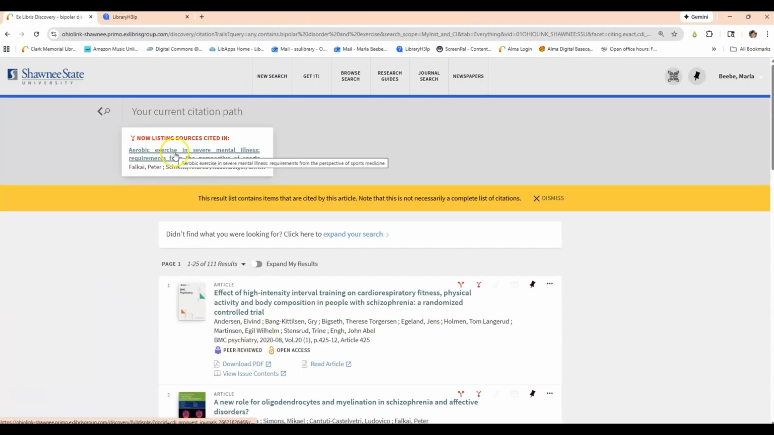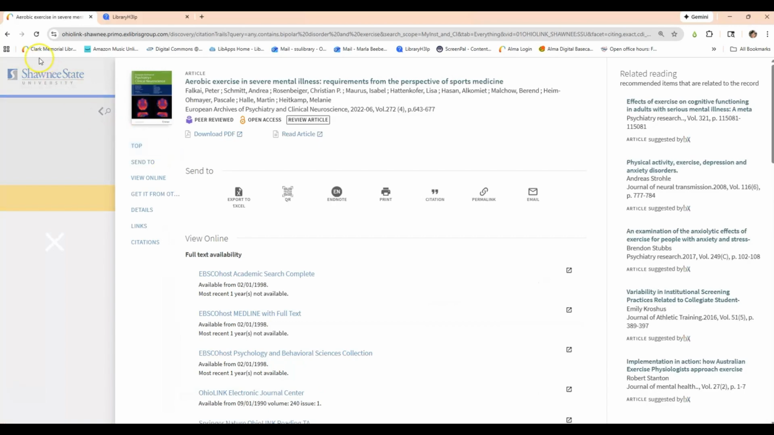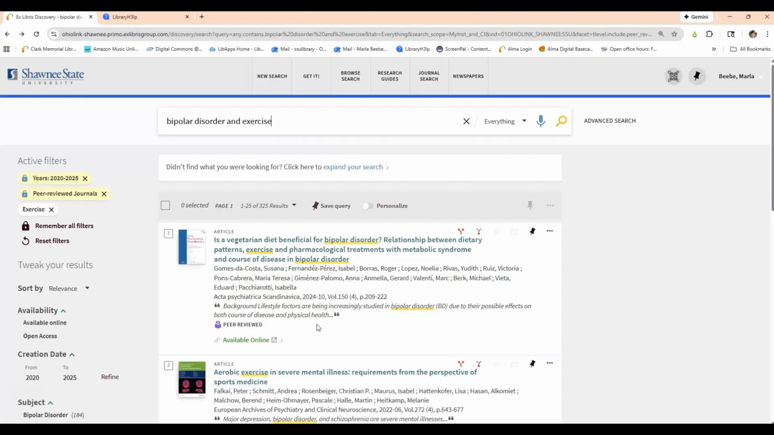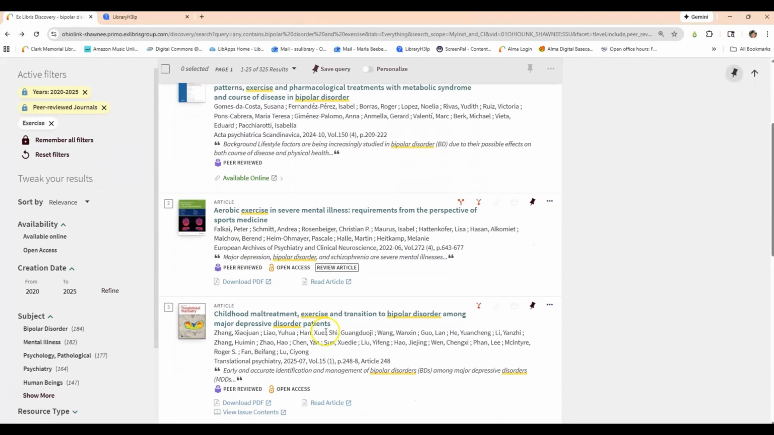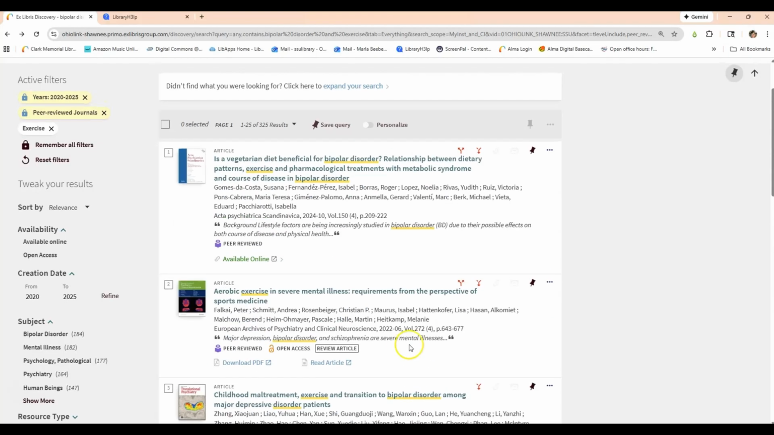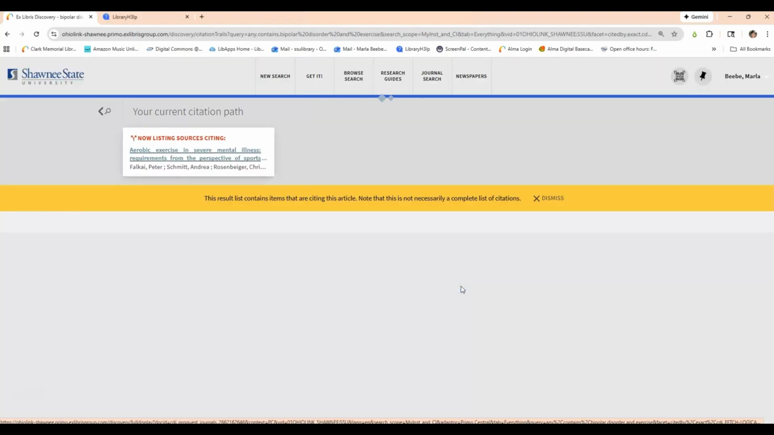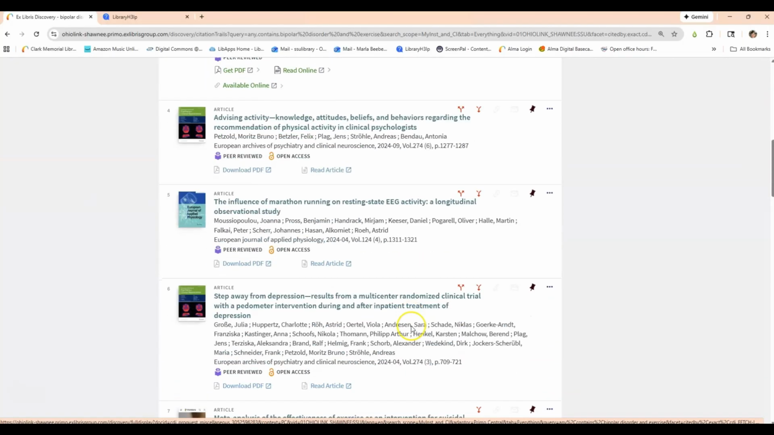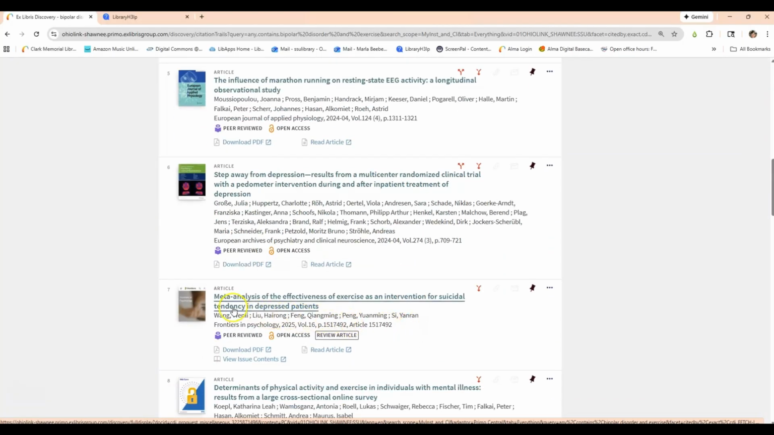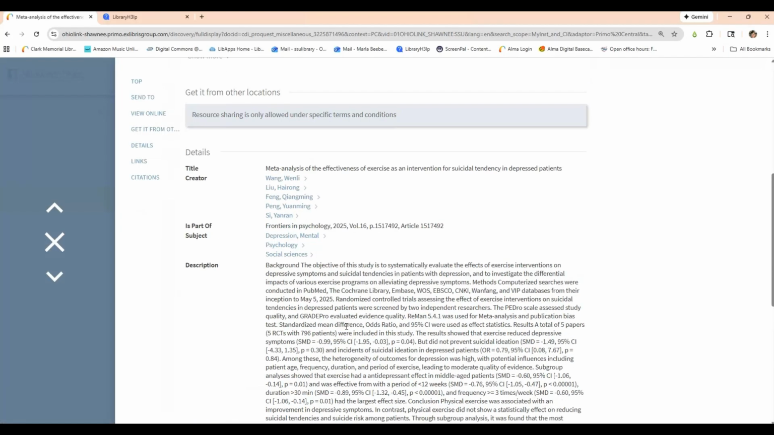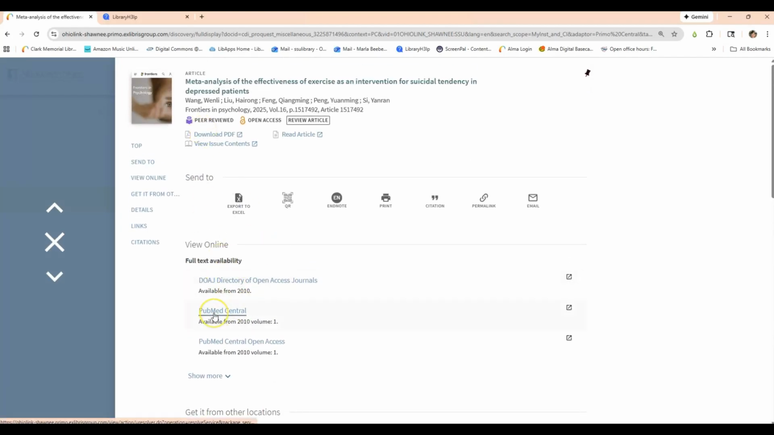I can also come back over here to the original article. And now we're going to look at sources who cite this article. In other words, these articles include the sources here in their reference list. So if I come over here, we're going to use this same one. I'll click the two arrows going out. And you'll see, say, number 7 here. Meta-analysis of the effectiveness of exercise as an intervention for suicidal tendency in depressed patients. Say that sounds interesting. I can click on that, and now I'm looking at that particular article. There's your PDF as well as full text links here.